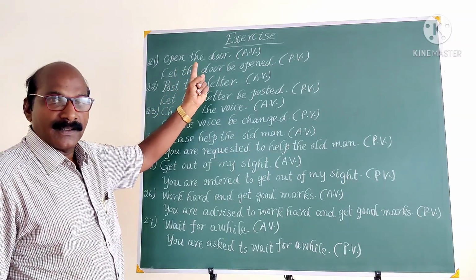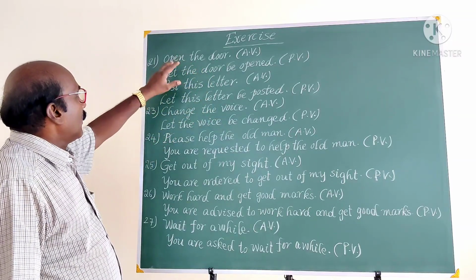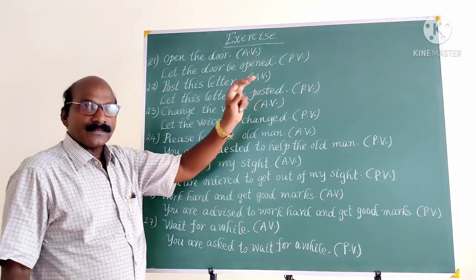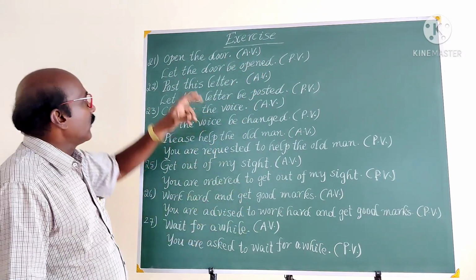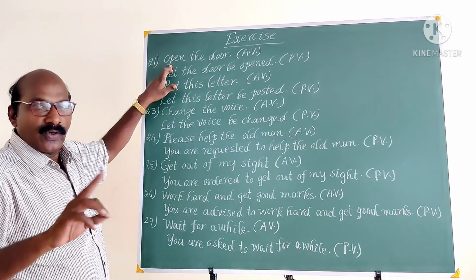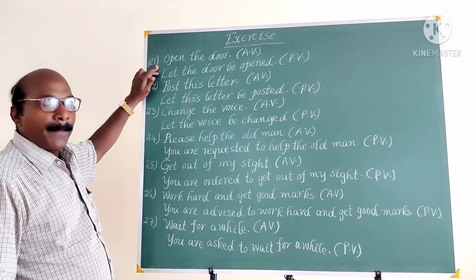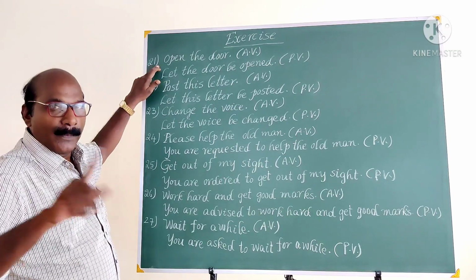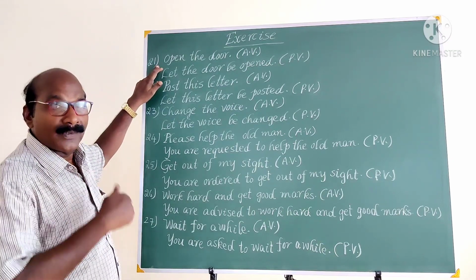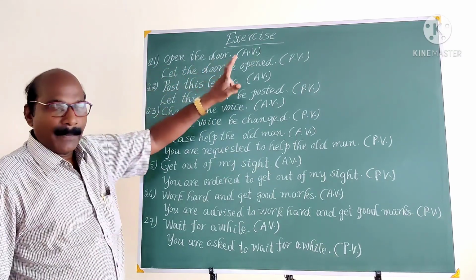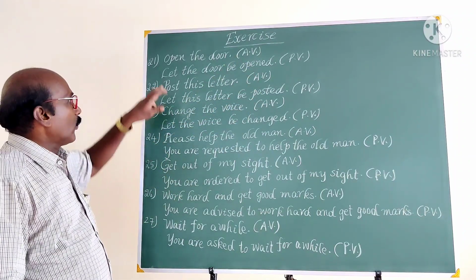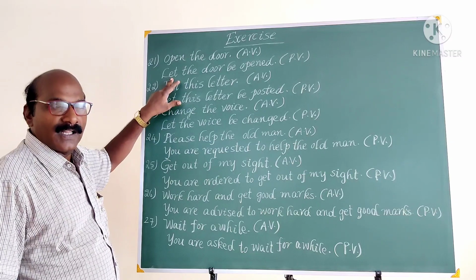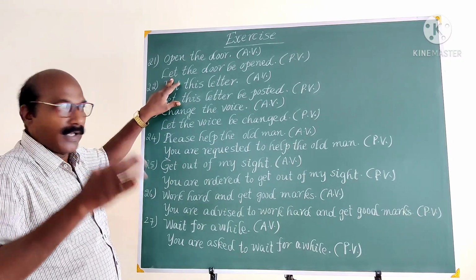Look at these imperative sentences. Open the door. This sentence is different from the previous examples. In this sentence, we don't find the subject and the implied subject is you. Open the door means you open the door. In such imperative sentences, while changing the active voice into passive voice, we have to begin with the verb let only.